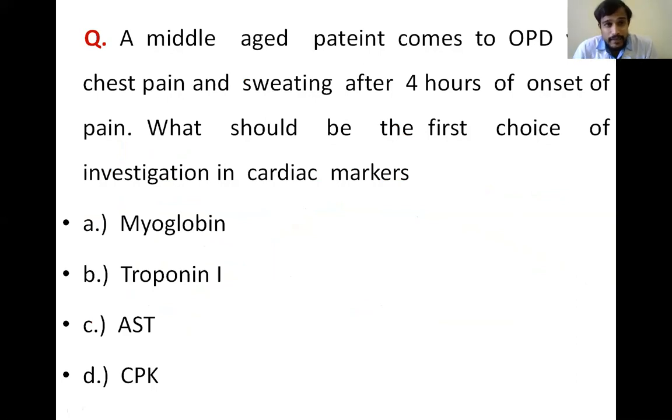And for understanding purposes, a middle-aged patient comes to OPD with chest pain and sweating, 4 hours after onset of the chest pain. So what should be the first choice of investigation among the cardiac markers? Here we know myoglobin is not specific for MI, and troponin I is very specific for MI, and it is the first investigation of choice. And moreover, in this case the patient is coming after 4 hours, so troponin levels will be raised after 4 hours, that we know. So that's why troponin I is the investigation of choice in this case.